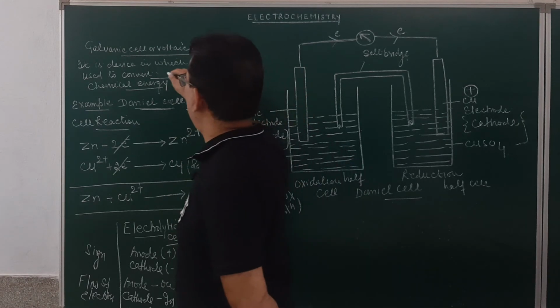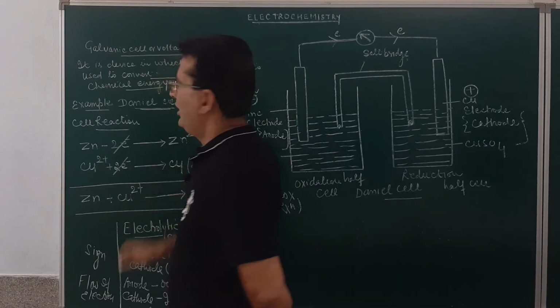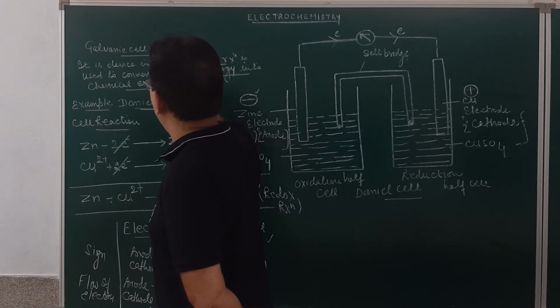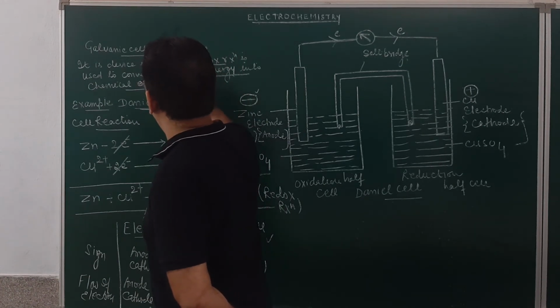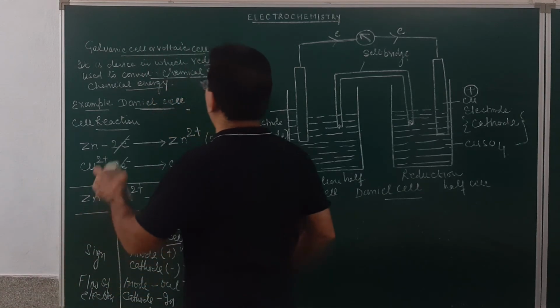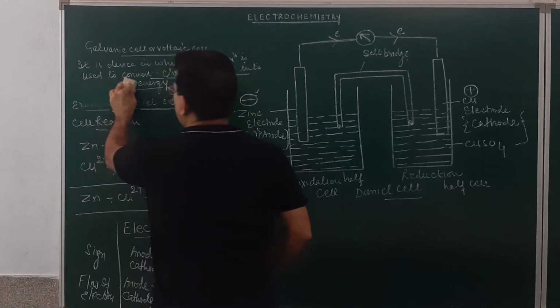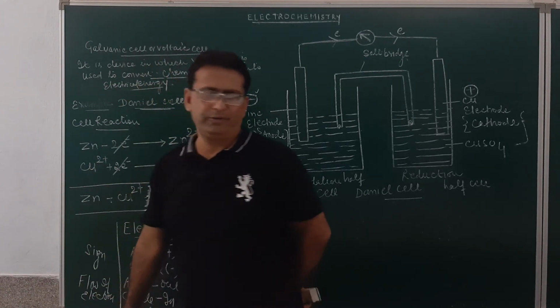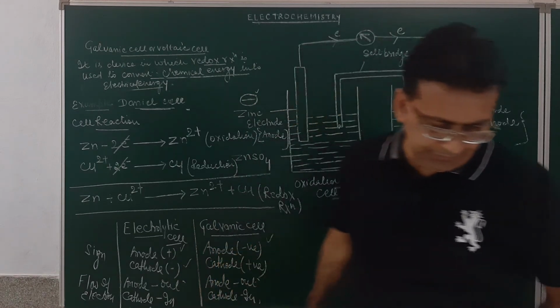I have written it wrong over here, so make a correction: the device in which a redox reaction is used to convert chemical energy into electrical energy.